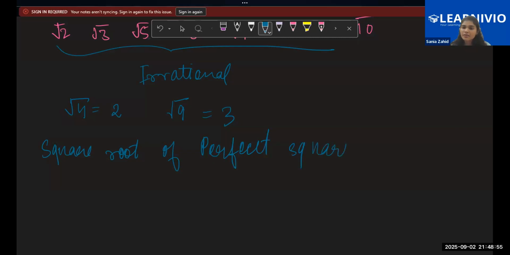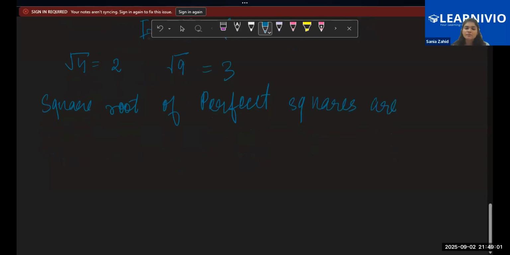Ma'am, isn't this grade 9 real numbers we are studying? Don't you have the base? Terminating and such in grade 10, right? We have arithmetic operations, then we have the LCM and the HCF part. But this is the basics of rational and irrational. So I started with the basic thing. I know this was there in class 9, but you all should know the basics, right? You should revise the basics, then move on. So just 10-15 minutes I'm revising the basics of rational and irrational.